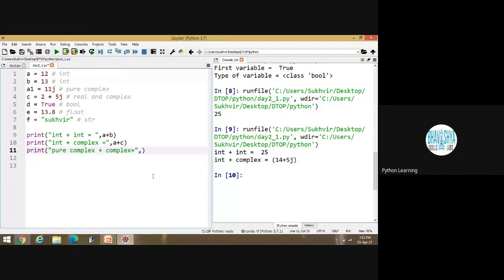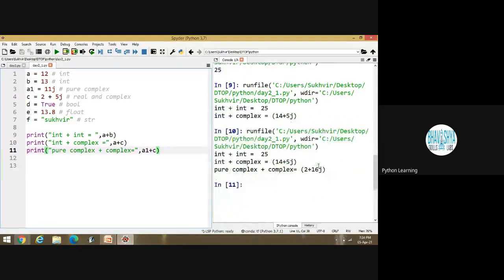That's why I am executing this content. a1 plus c. Now execute again. Look at this one. You can find 11J is added to 5J. This one is 2 plus 16J. Is it clear? Yes, yes.